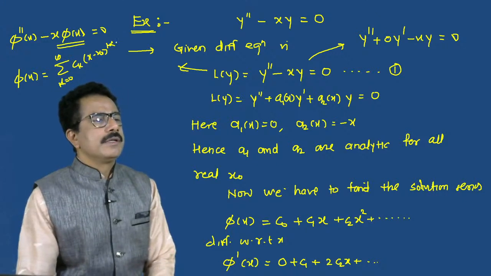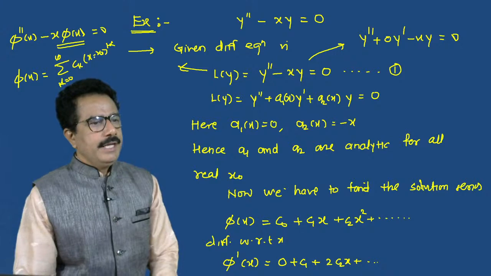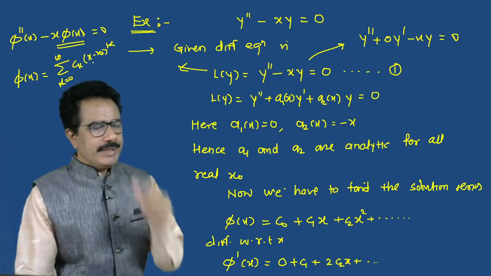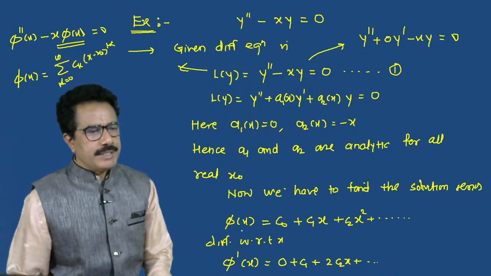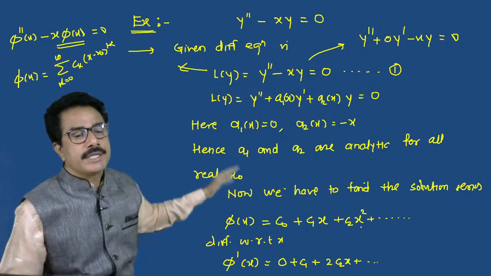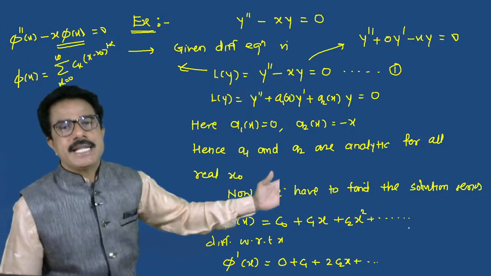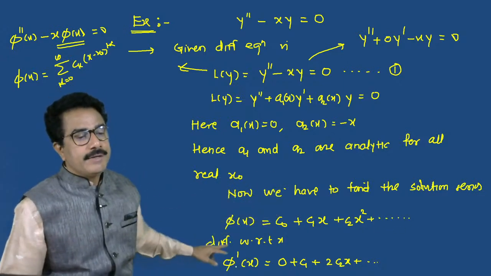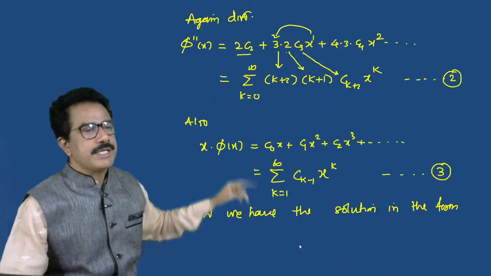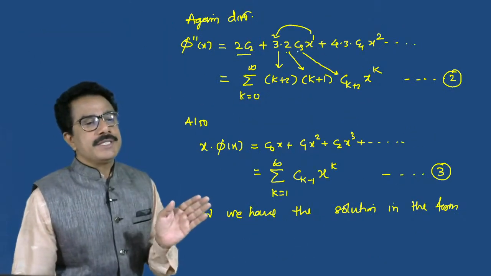If we put the values k is equal to 0, 1, 2, 3, 4, 5, we can write the expansion of the series phi of x. Write a few more terms so that you will understand. Then we get phi dash of x after differentiation. Again differentiating, we get phi double dash of x, in this way.